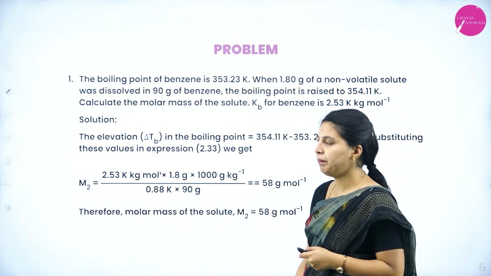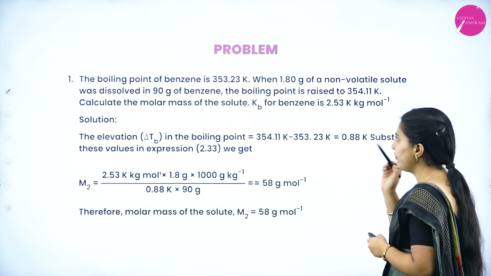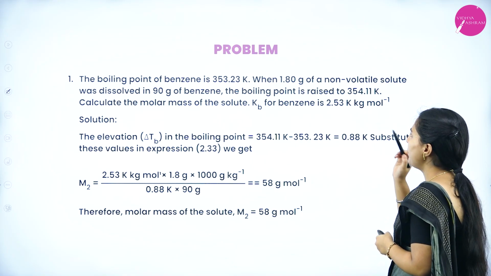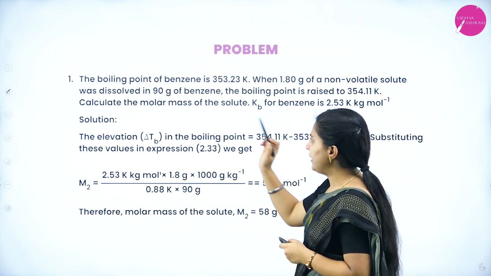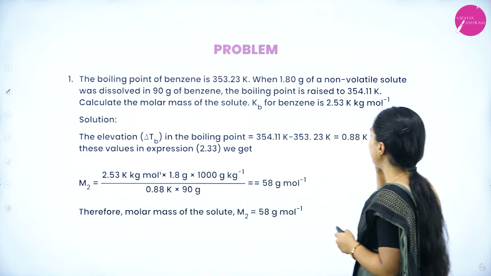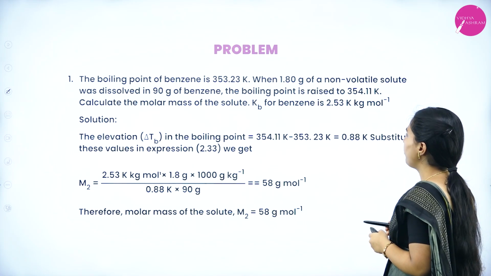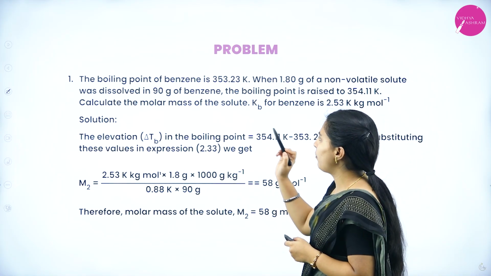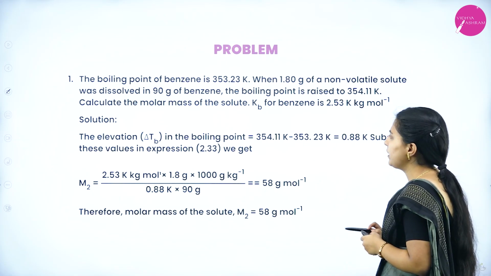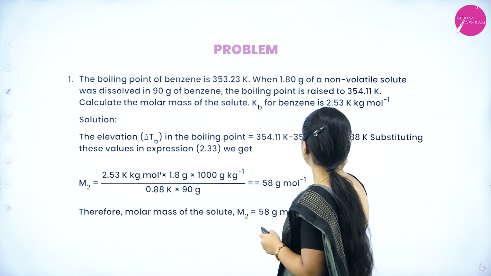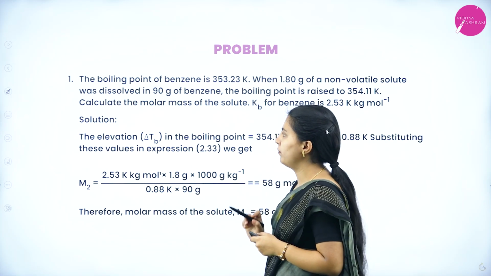Next, we'll see one problem. The boiling point of benzene is 353.23 Kelvin. When 1.80 gram of a non-volatile solute was dissolved in 90 gram of benzene, the boiling point is raised to 354.11 Kelvin. Calculate the molar mass of the solute. Kb for benzene is 2.53 Kelvin kg per mole.